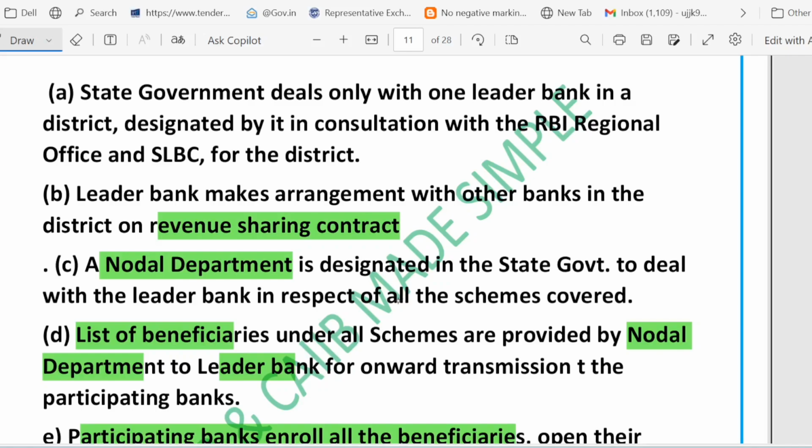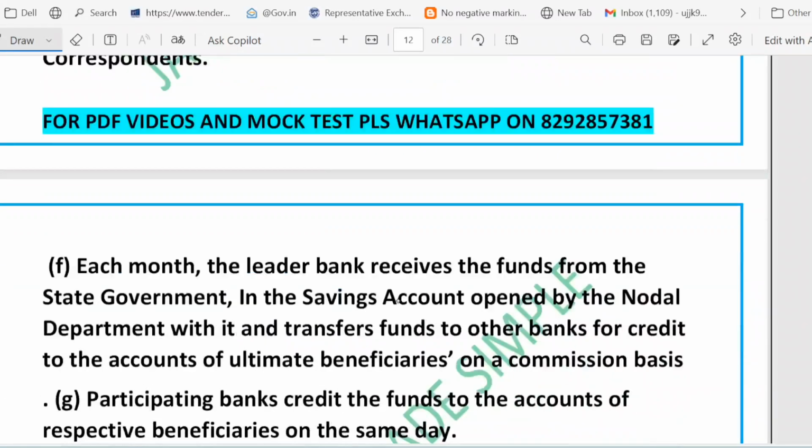And the beneficiary gets a bank account and smart card through the business correspondent. So EBT ensures transparency, speed and safety in government payments, making sure that money reaches the right person directly in their bank account.